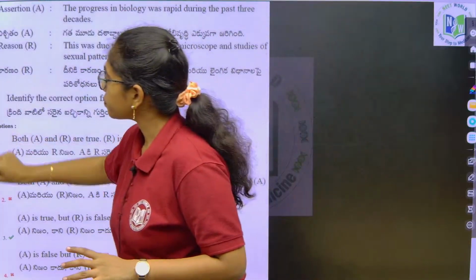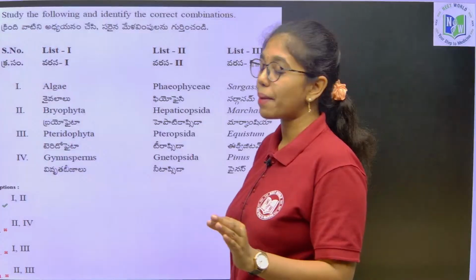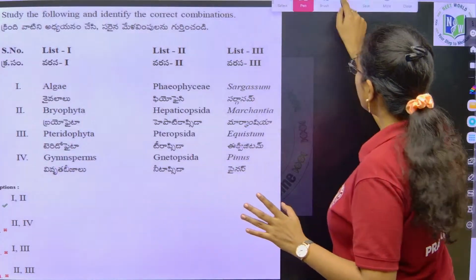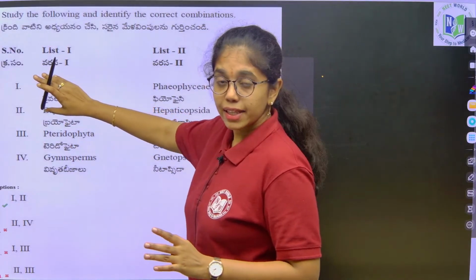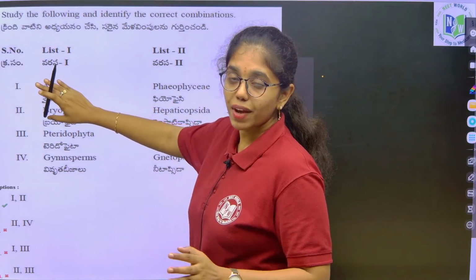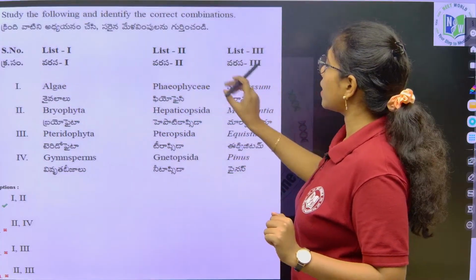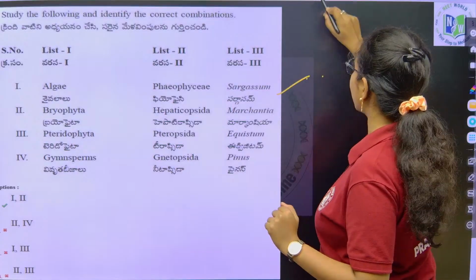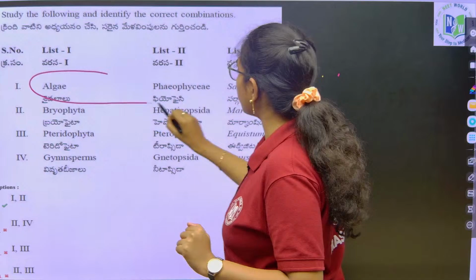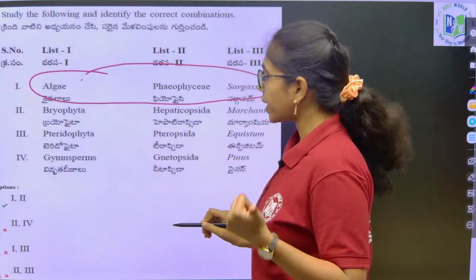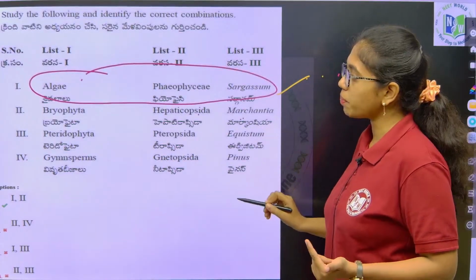Next question. This is a match the following type of question from the chapter Plant Kingdom. If you look into it carefully, in algae we have 3 classes. What are they? Chlorophyceae, Phaeophyceae and Rhodophyceae, right? Phaeophyceae is one of the classes and the example belonging to it is Sargassum. This is true. Option 1 is true. Bryophyta, if you take Hepaticopsida, which includes liverworts, the best example is Marchantia.